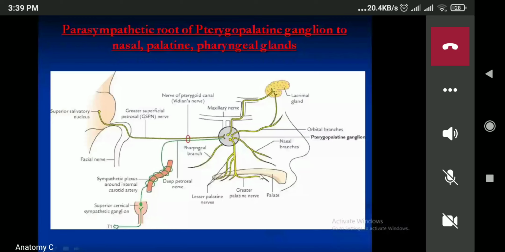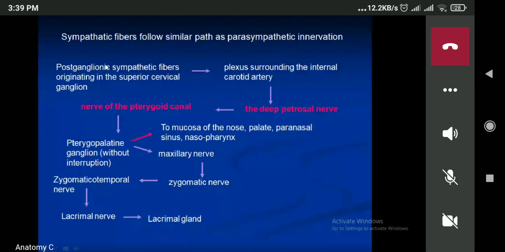Yes, ma'am. Now next one is the sympathetic. In the sympathetic we have the preganglionic fiber which will arise from the lateral horn of T1 to T3 spinal segments, the lateral horn of the spinal cord. Then it will finally relay, or finally interrupt, in the superior cervical ganglia. From there, the postganglionic fiber will arise.